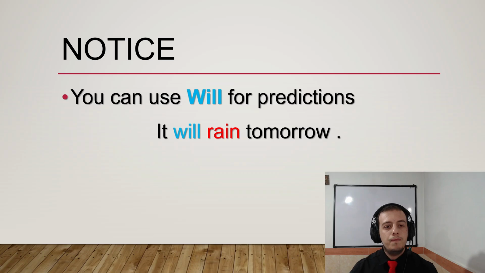So it will rain tomorrow is a prediction for future. Sometimes we can say it is something we believe in future. They are the same somehow, but when I say believe, it shows that you are sure about something. But here you are not sure because it is only a prediction.